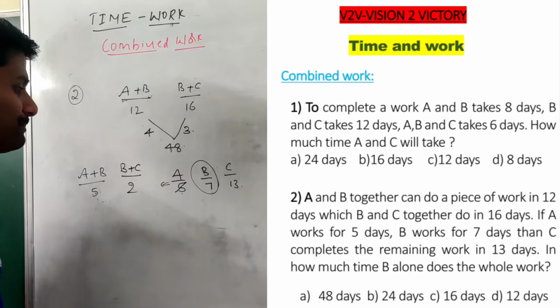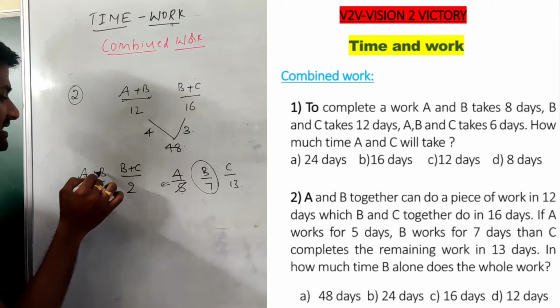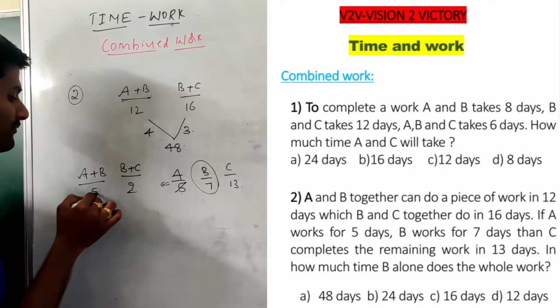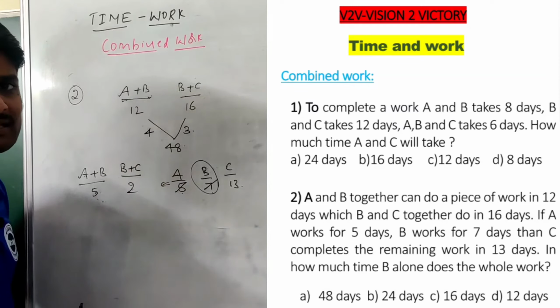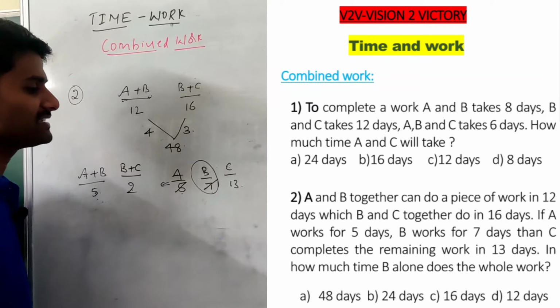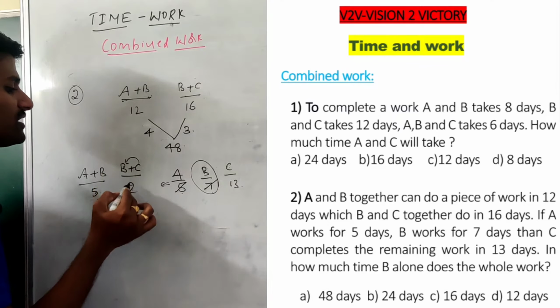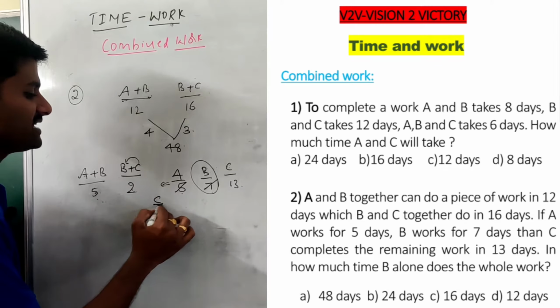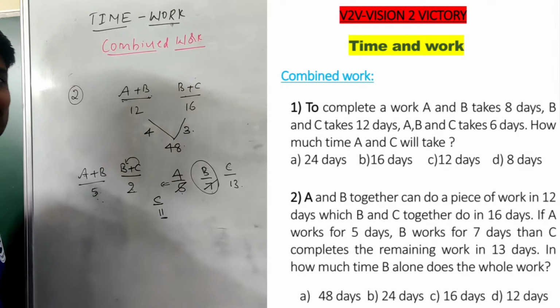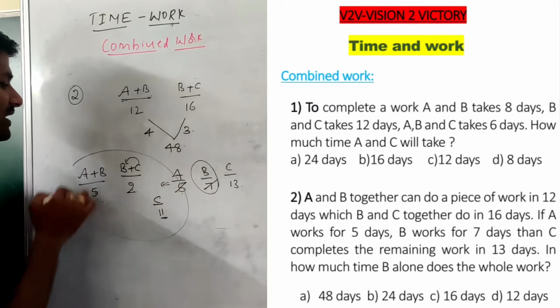So A is 5 days, B is 5 plus 2, which is 7 days. C works for 13 days; since C works with B for 2 days, C alone works for only 11 days. This is the splitting of the given work.